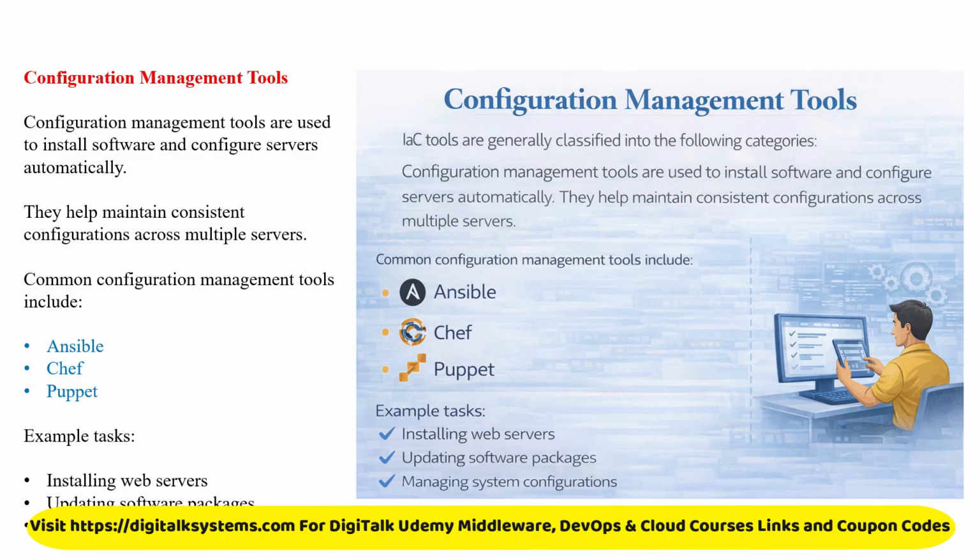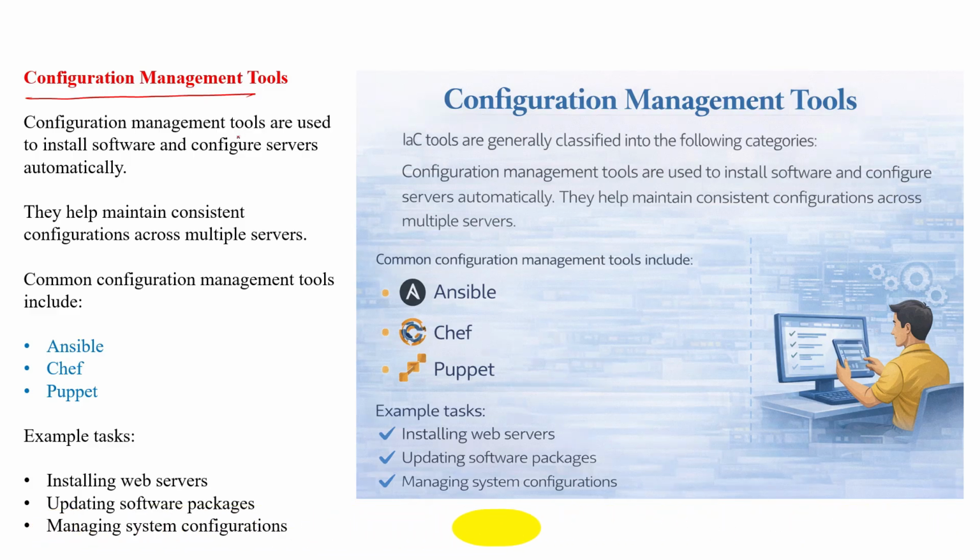Now if we talk about configuration management tools, what exactly are we doing in them? These tools are used to install software and configure servers automatically. As I said, we have the hardware and infrastructure like virtual machines and operating systems. If we are in a cloud, then we have different VPCs, subnets, and network security rules.